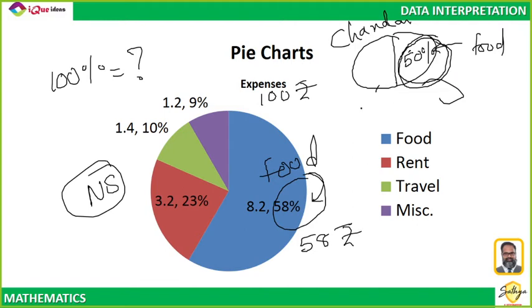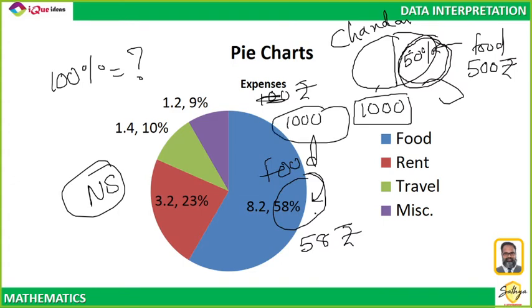If Chandan sir's total expense is 1000 rupees, then 50% of that, he is actually spending 500 rupees on food. And if I invert the numbers, if my total expense is 1000 rupees, then 58% of that is 580 rupees. And if his total expense is only 100 rupees, then 50% is 50 rupees.